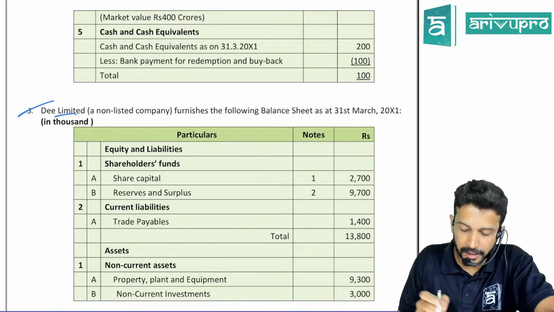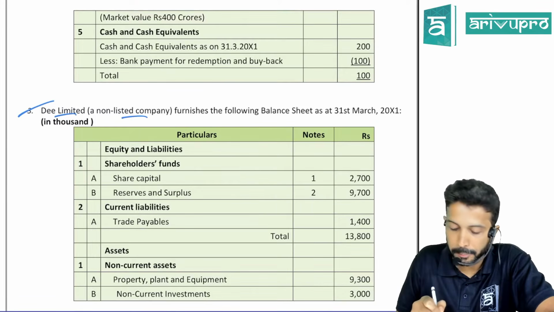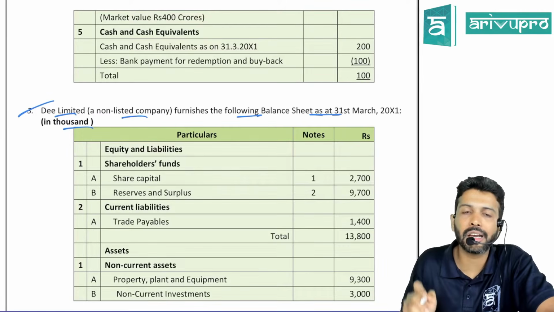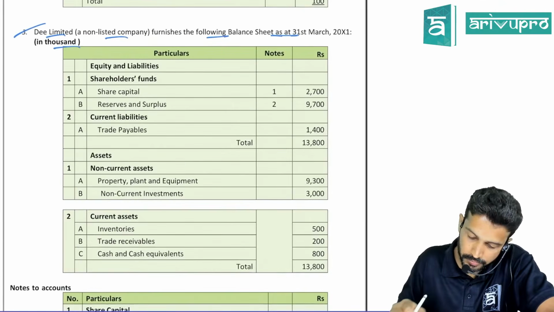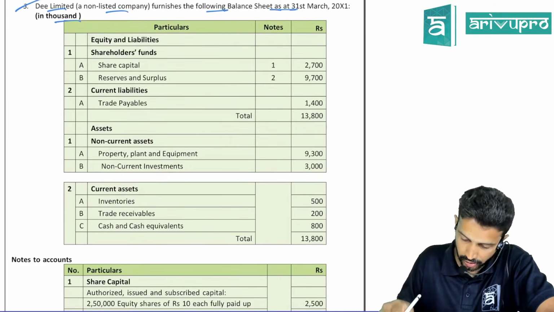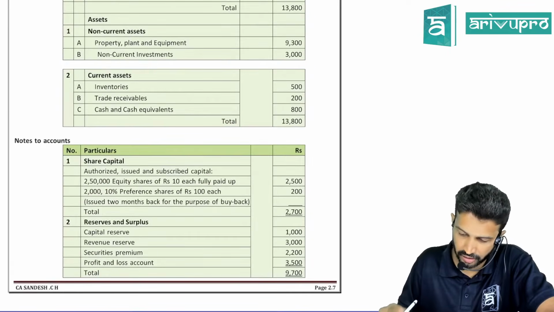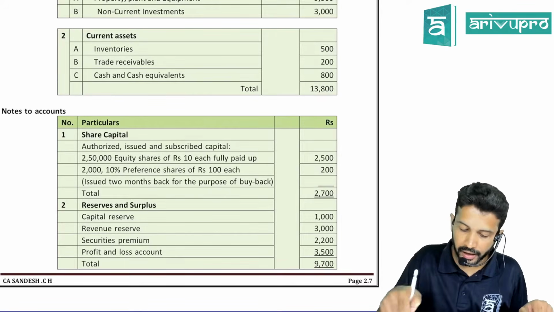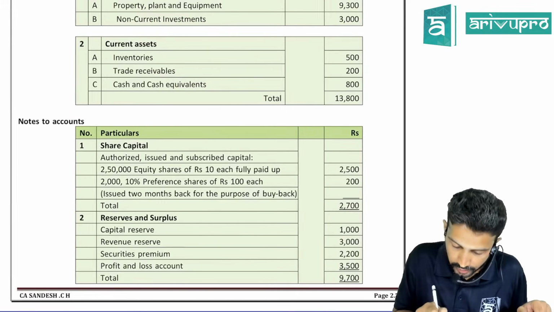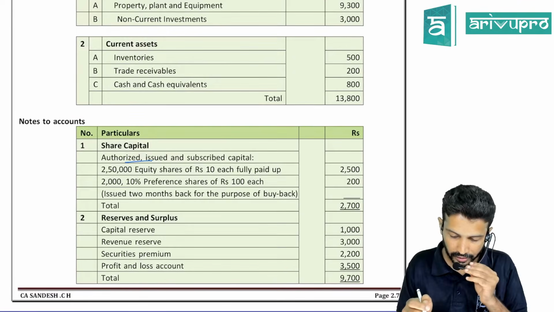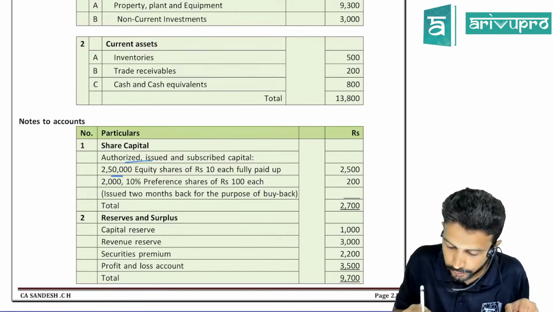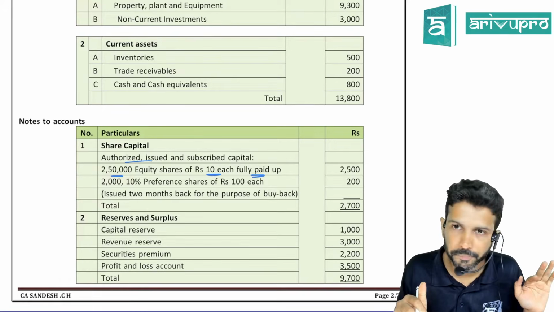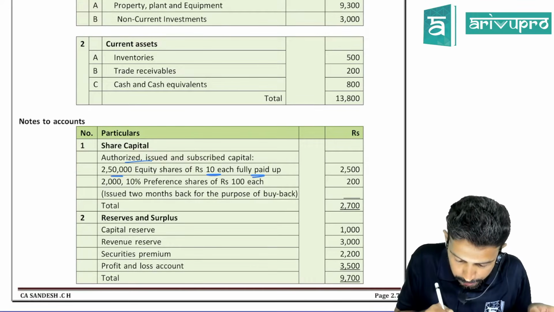Okay, DD Limited, a non-listed company, furnishes the following balance sheet as on 31st March and all the values are in thousands. They've given the balance sheet and notes to accounts. They've given authorized, issued and subscribed capital. If you just check, we have 2,50,000 equity shares of 10 each fully paid. That means things are good. Okay, just check this. This is important.